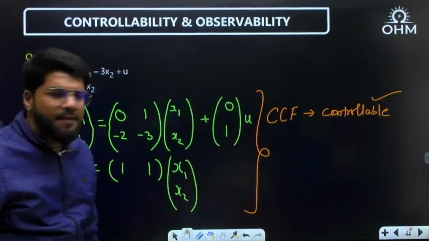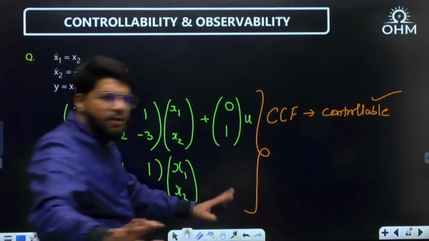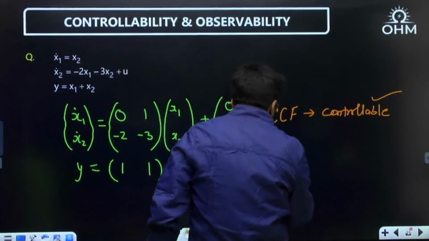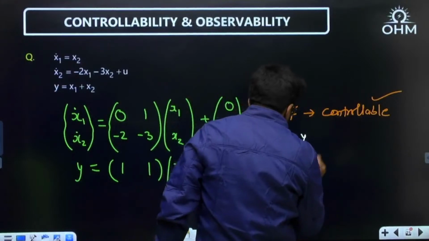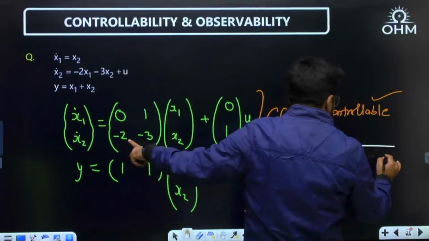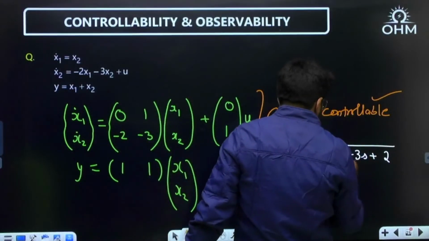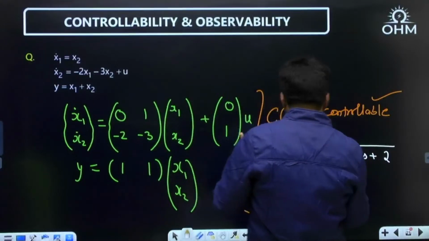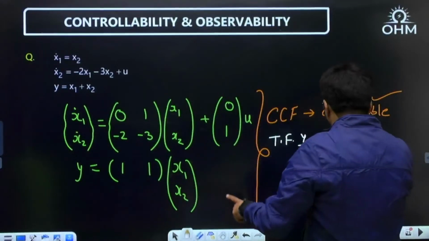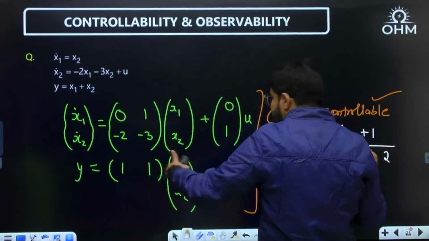Let us keep relating. Second question, again CCF form, so controllable. No need to check controllability. Now write down the transfer function. Y by u equals how much? Again, the constant of the denominator should be 2. Here minus 2, the opposite sign 2. Then reverse 3s and then s square. What is b? The common term is again 1, with C0 and C1 both 1. So C0 is 1, plus C1 s.